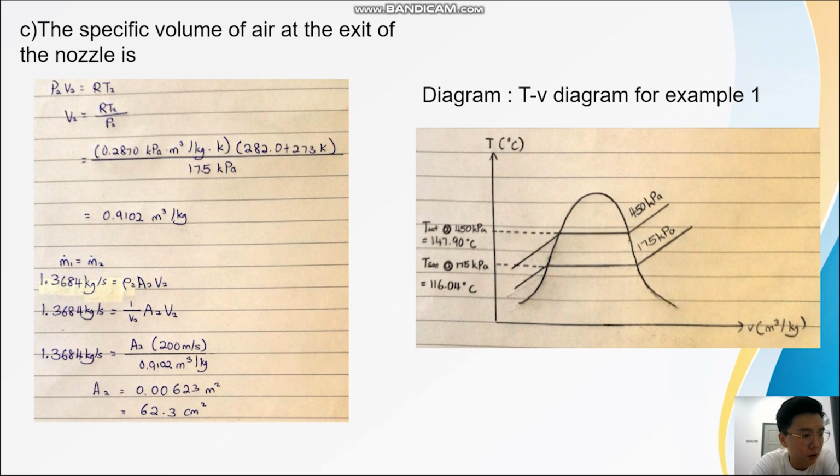Since this is a steady flow process, the mass flow rate at the inlet and the outlet is the same. By comparing the two mass flow rate equations, we get the area at the outlet equal to 62.3 centimeter square. So we can get all the values and produce the TV diagram for example 1. This is the TV diagram for example 1.